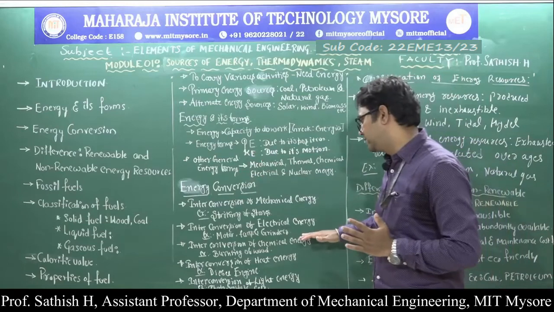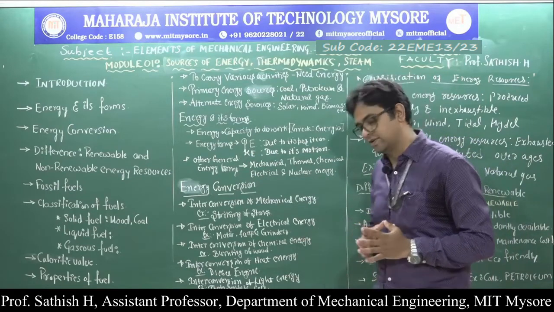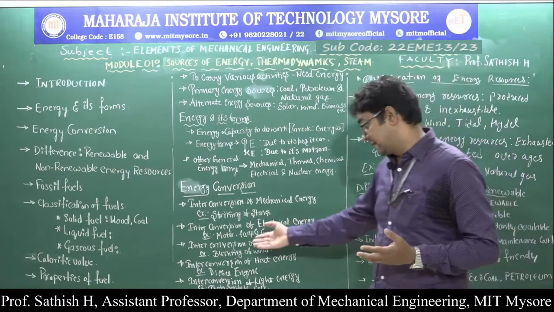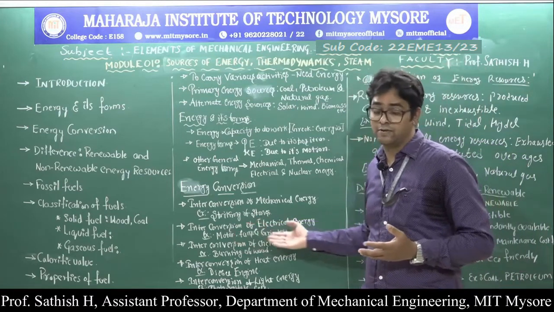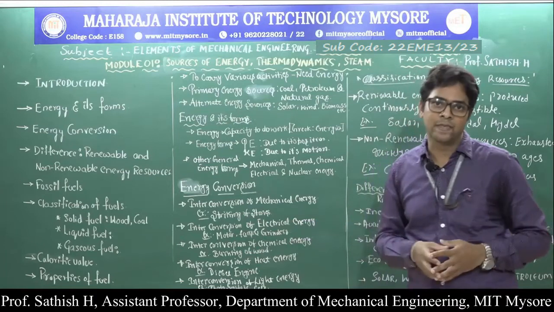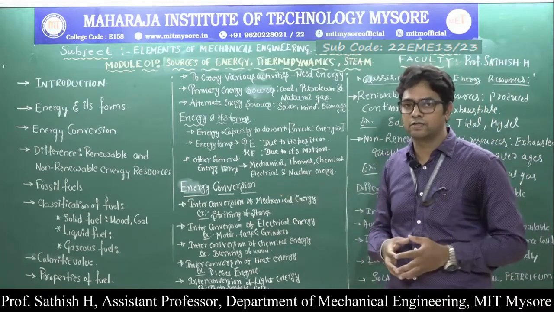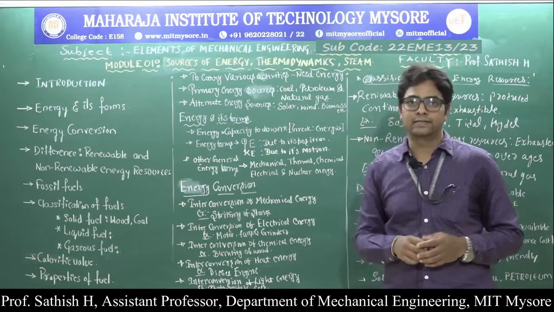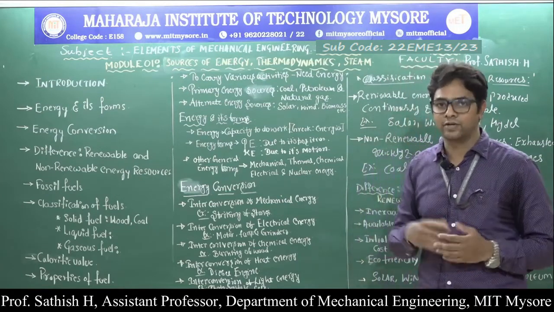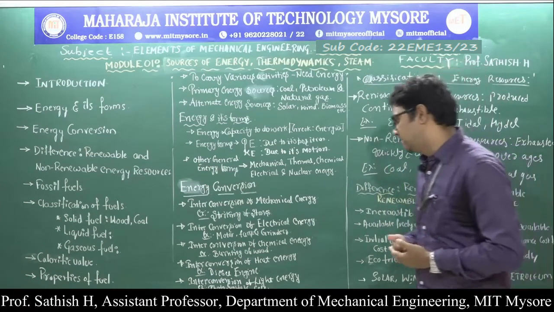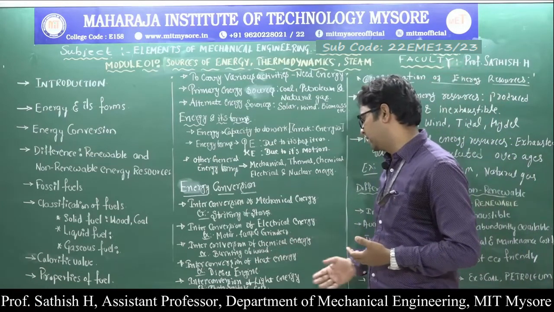And then we have interconversion of electrical energy. We can see this in our household appliances, like the ceiling fan with its motor, the grinders, or mixers. When you switch on the ceiling fan, it starts to rotate. That rotation is the mechanical energy. What we are giving to the fan as input is electrical energy. Similarly, we have interconversion of chemical energy.